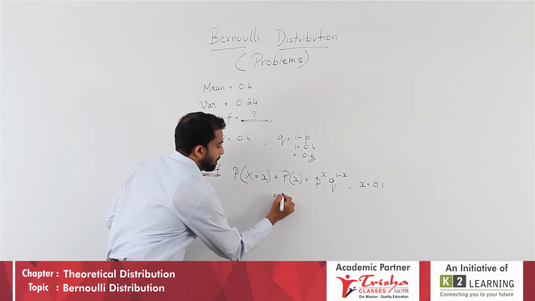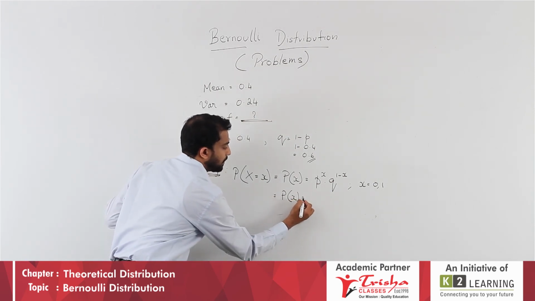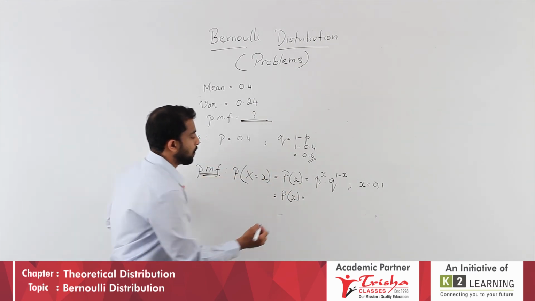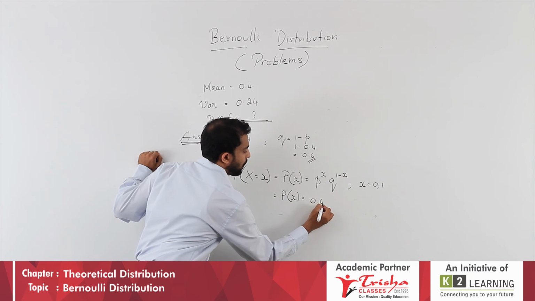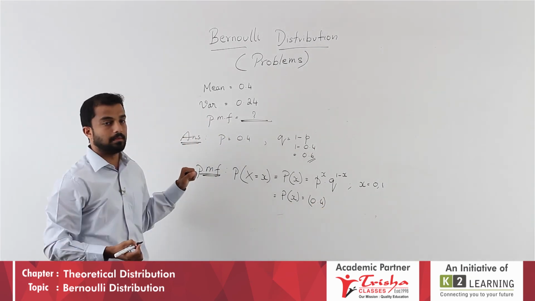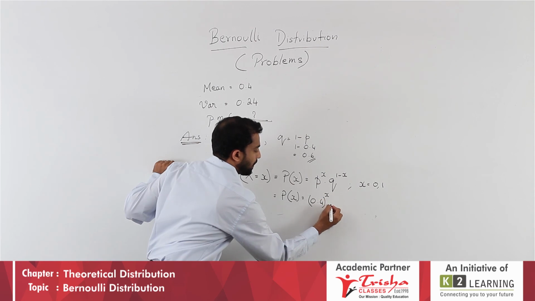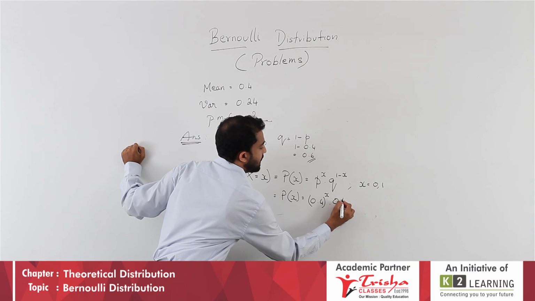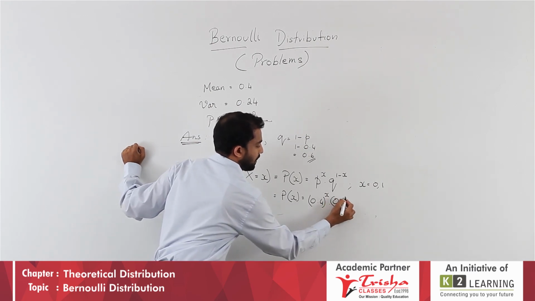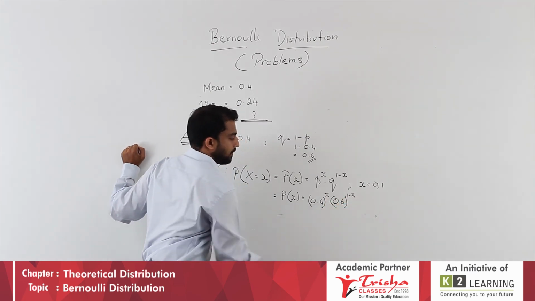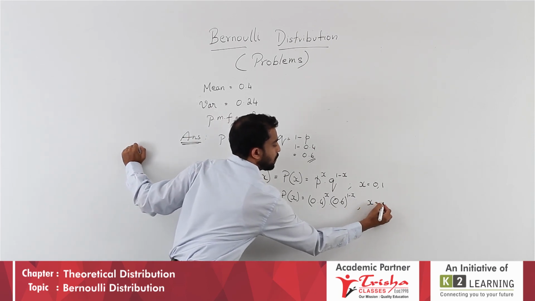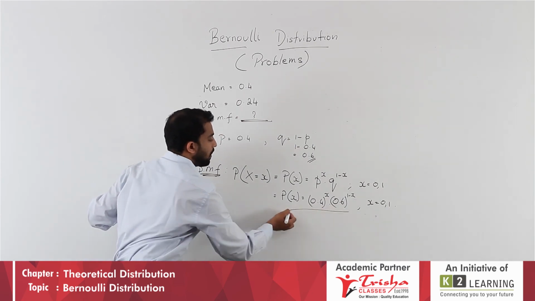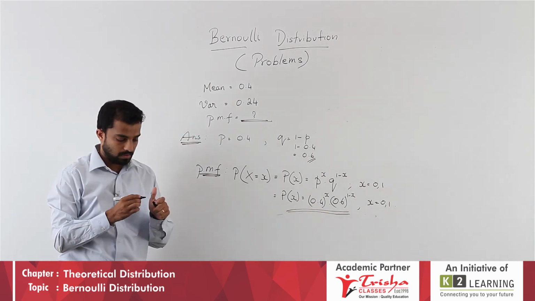It is very easy. P of x is equal to P, which is 0.4, to the power x, into Q, which is 0.6, to the power 1 minus x, where x is equal to 0, 1. This is all you have to write down.